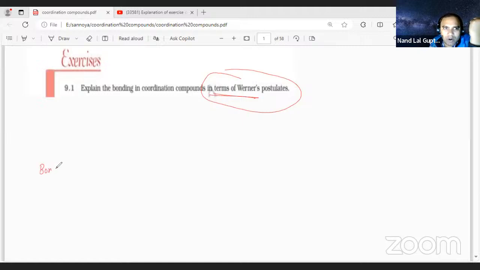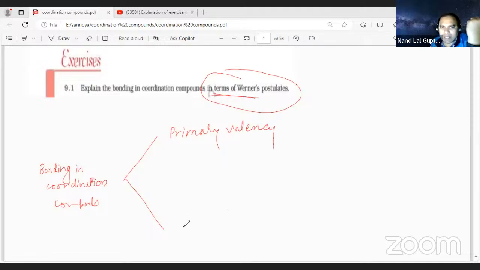Now, if you talk about the bonding in coordination compounds, there are two types of valency, student. One is the primary valency, and the second one is the secondary valency. That you need to understand. What is the primary valency? This valency is ionizable. And the secondary valency is non-ionizable.